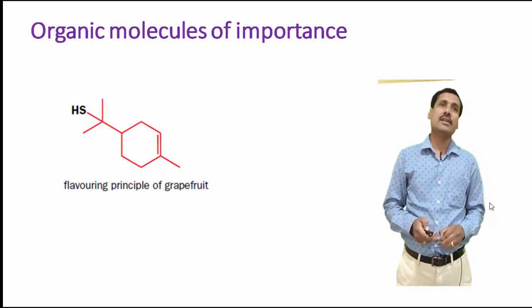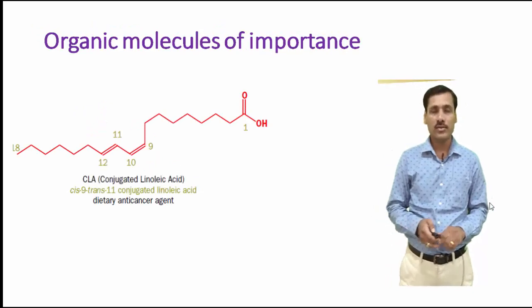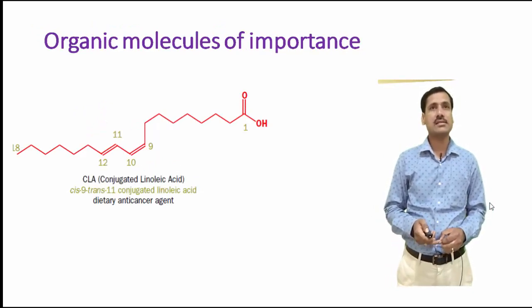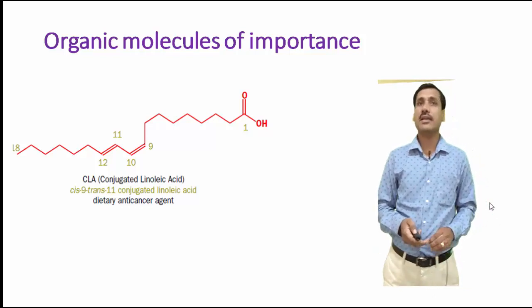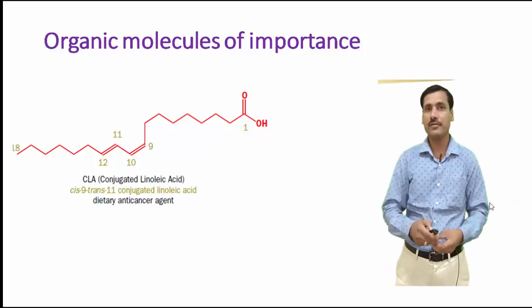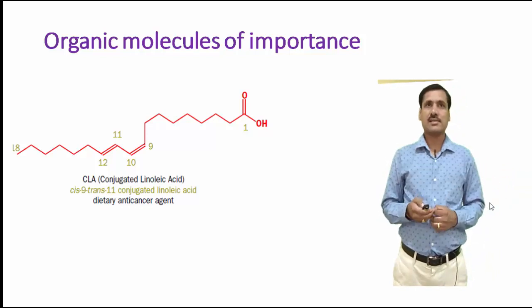This is again a very interesting molecule: conjugated linoleic acid. It has recently been used as a dietary anti-cancer agent. That's why I tell you organic chemistry has almost everything to offer. So you can use an organic compound as an anti-cancer agent also.